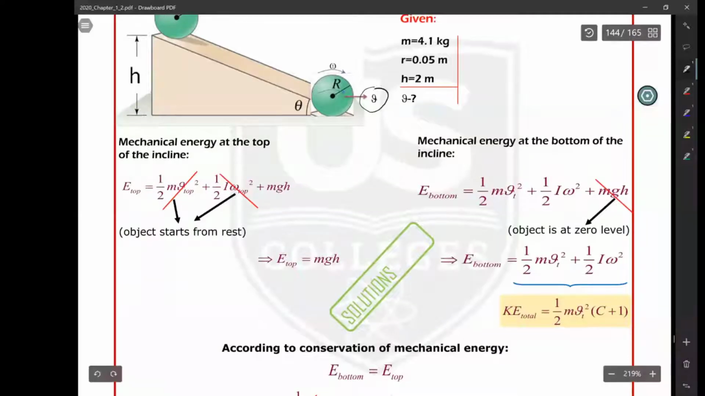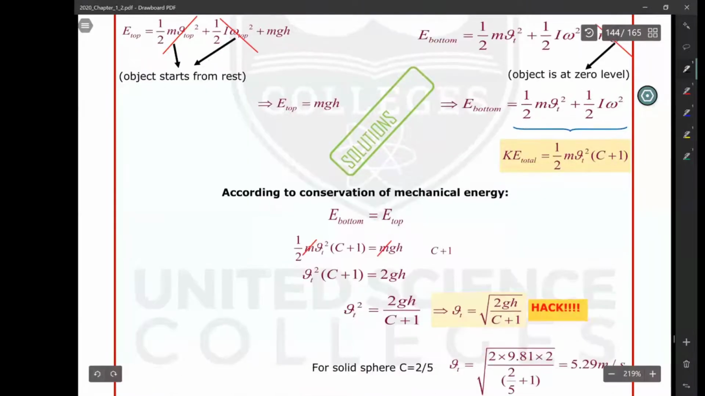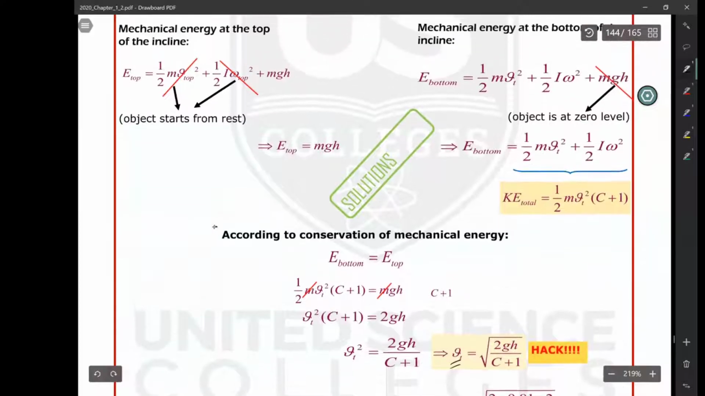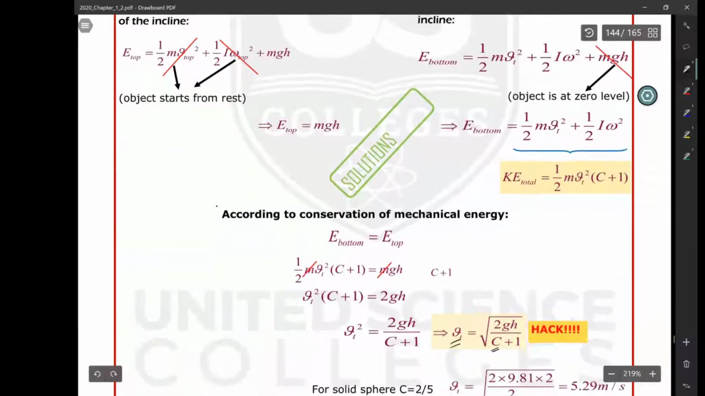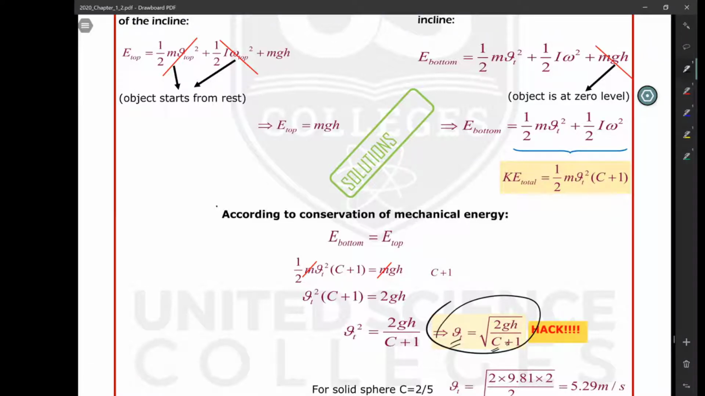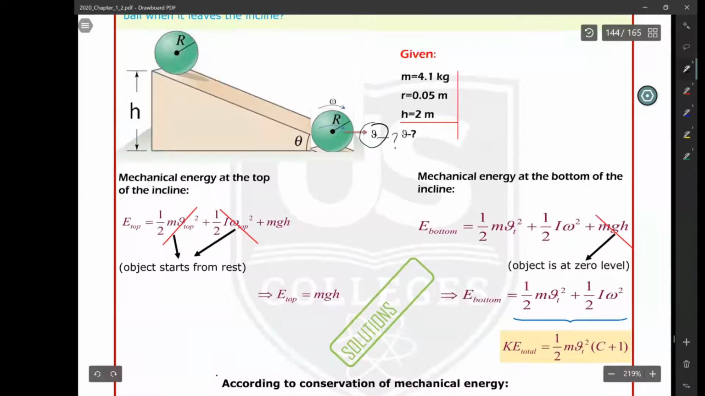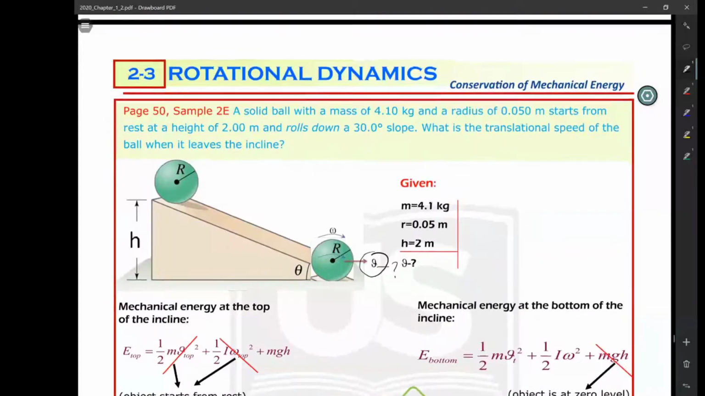the general question is about calculating the translational speed at the bottom of an incline. So you are going to write an equation which relates translational speed in terms of h, g, and c. You know what c means, the coefficient of moment of inertia. In here I did the calculation, the proof of this one, but this is the hack which we are going to use. Root of 2gh divided by (c plus 1) is the hack for calculating the translational speed at the bottom. So let's apply it to this problem.